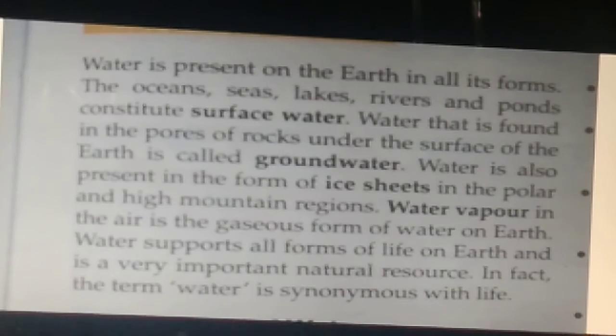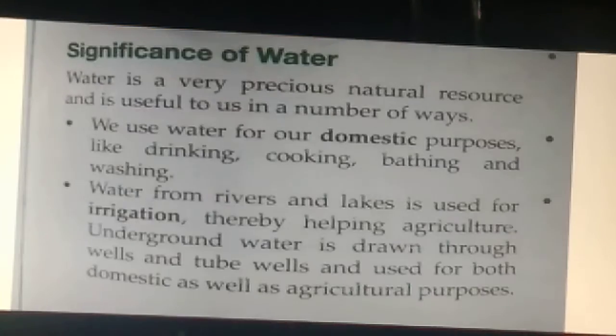Water is present on earth in all its forms: oceans, seas, lakes, etc. Water vapor in air is also a form of water on earth. Water supports all forms of life on earth and it is a very important natural resource. Water plays a very important role in our life, so water is also called the life of human beings.